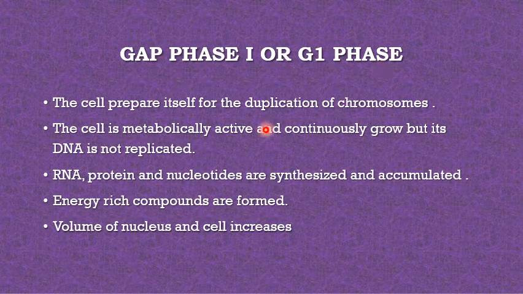The cell prepares itself for the duplication of chromosomes. The cell is metabolically active and continuously grows, but its DNA is not replicated. Replicated means multiplied. It is not going to be doubled. RNA, protein and nucleotides are synthesized and accumulated. Energy-rich compounds are formed. The volume of the nucleus and the cell increases. So basically, the G1 phase is known as the growth phase, in which the volume of the cell is increased.